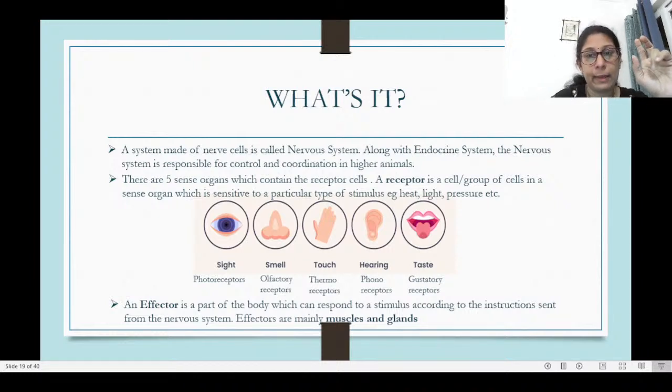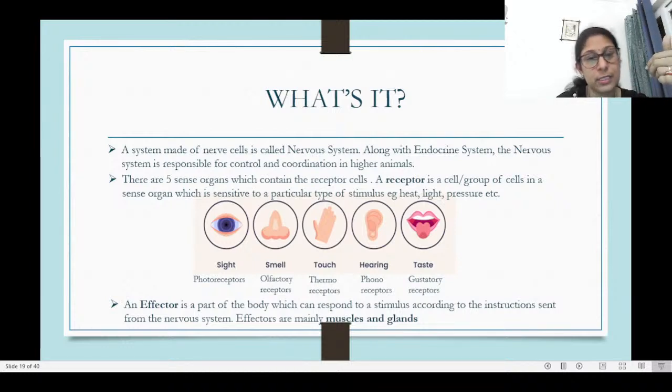So this also is taken care of by the endocrine system. So nervous system and the endocrine system go hand in hand, and the endocrine system, as we know, is responsible for the production of hormones. Okay. And the nervous system has sense organs, the 5 sense organs as well.